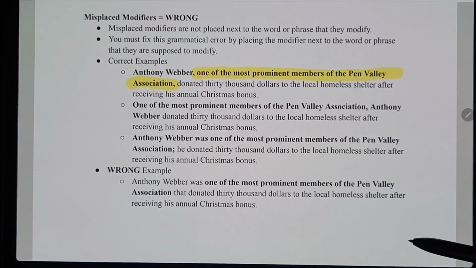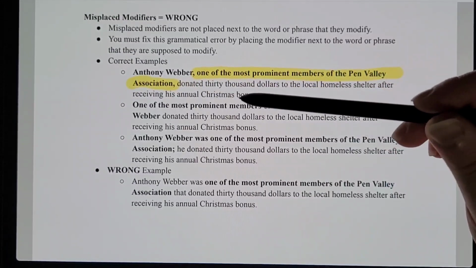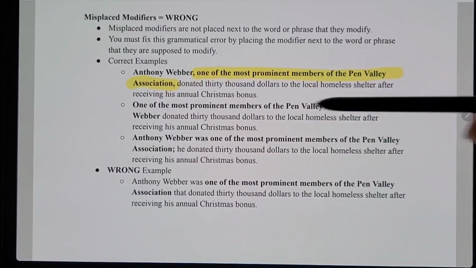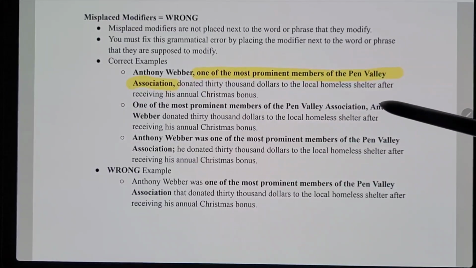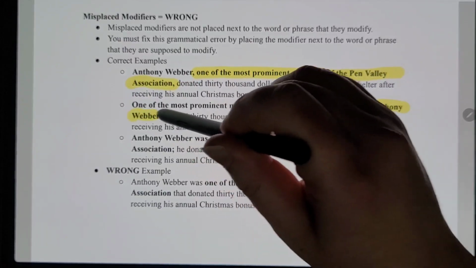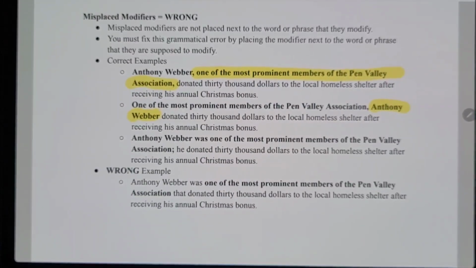It says, one of the most prominent members of the Penn Valley Association, Anthony Weber, donated $30,000 to the local homeless shelter after receiving his annual Christmas bonus. So here we have one of the most prominent members of the Penn Valley Association as the introduction, and then it's followed up directly with what it's supposed to be talking about, Anthony Weber. So it's indicating, hey, we're introducing this guy who's one of the most prominent members, and then it's saying he's the only one that donated the $30,000.